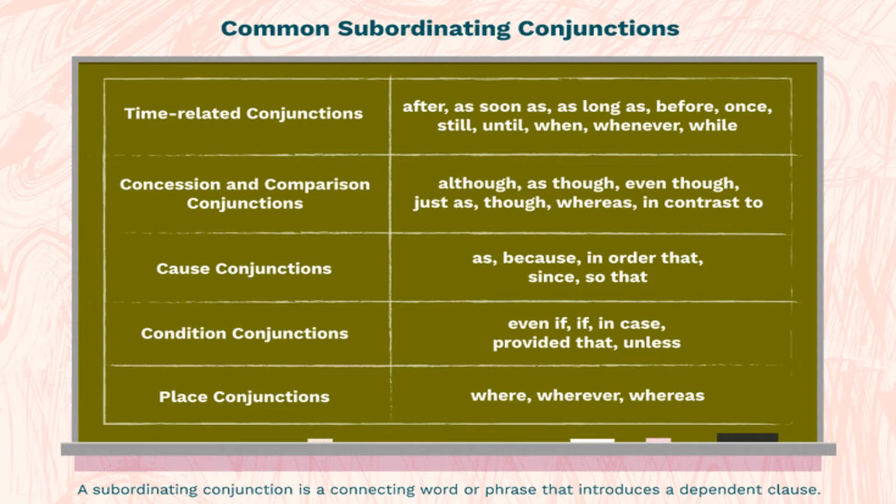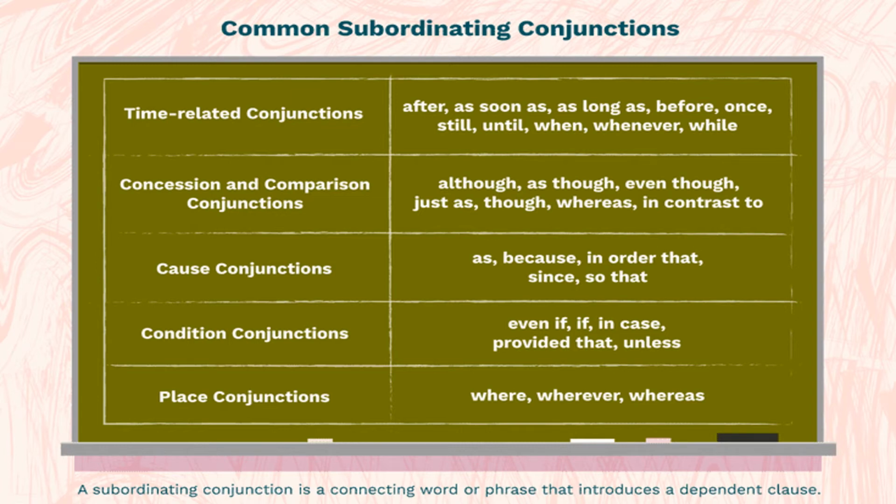Time related conjunctions. What are the words here? After, as soon as, as long as, before, once, still, until, when, whenever, while. So these are the words used to mention time related conjunctions. The next one, concession and comparison conjunctions. What are the comparison conjunctions? Although, as though, even though, just as, though, whereas, in contrast to. So these are the words for concession and comparison conjunctions.